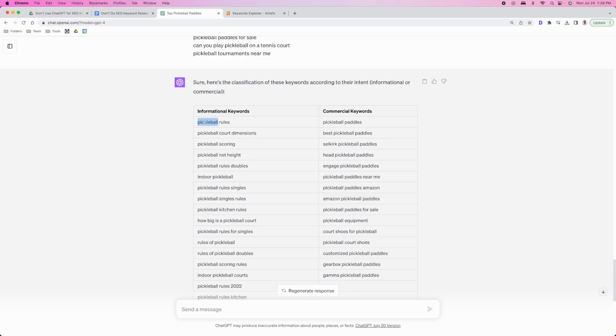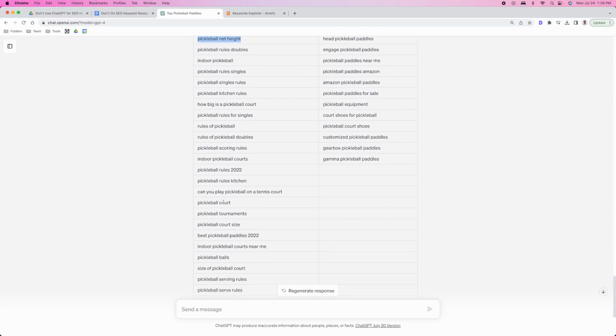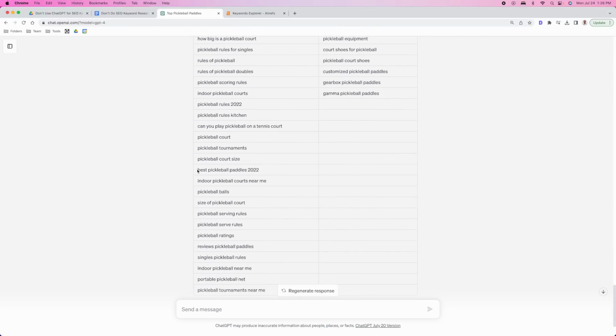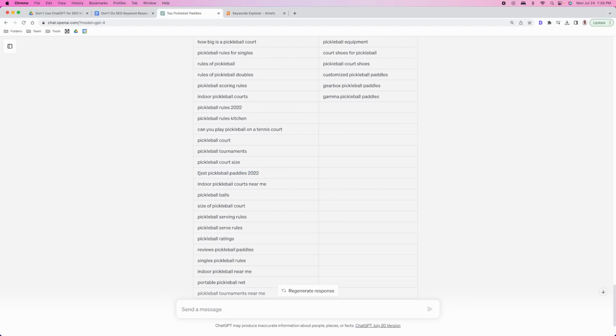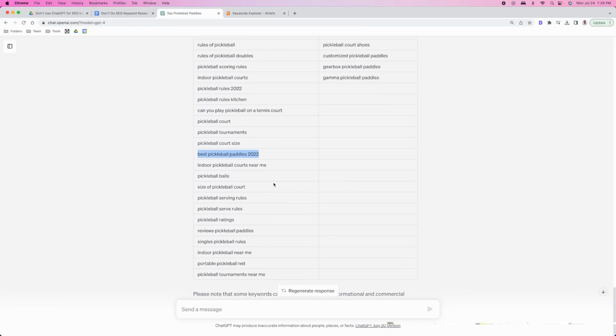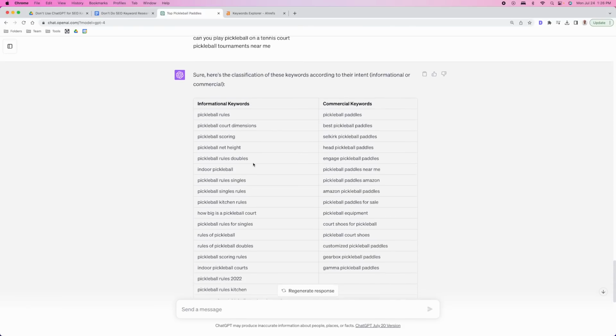So if we look at pickleball rules, that's informational. We look at pickleball net height, once again, informational. So we start to go through these, and these are all very informational based keywords. I would have classified these as informational. There's a couple where I wouldn't. So like this one here, best pickleball paddles 2022. This is outdated, but best pickleball paddles on its own is more of an investigative query. So it would definitely fall under commercial. So it got this one definitely wrong, but for the most part, we're looking at like 90% accuracy as far as identifying informational content or informational intent.